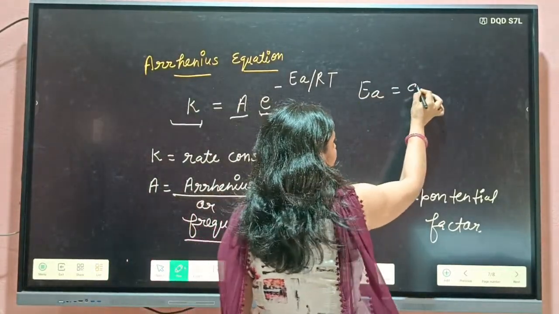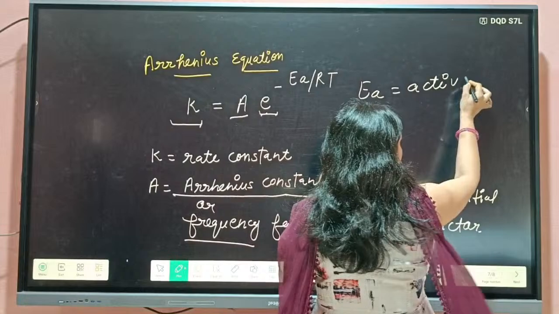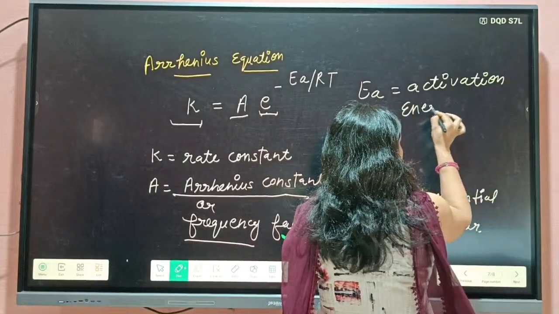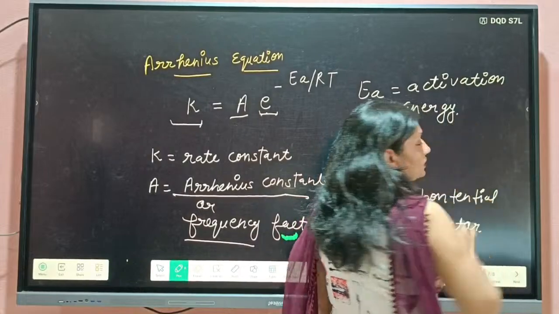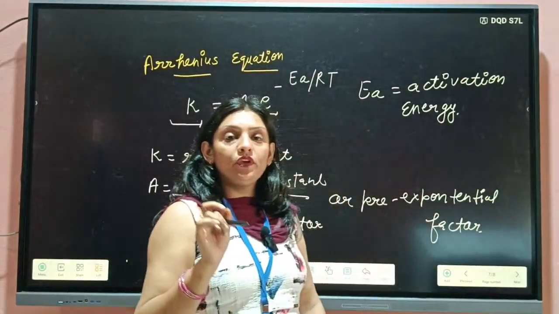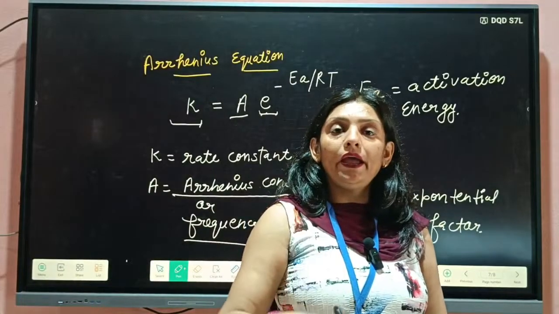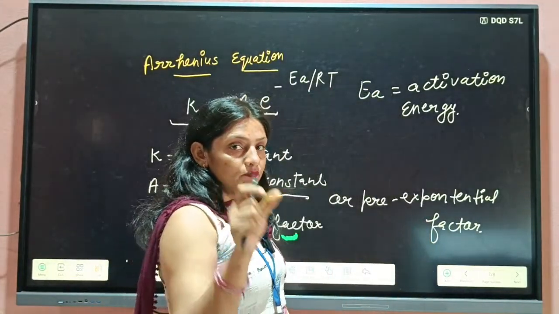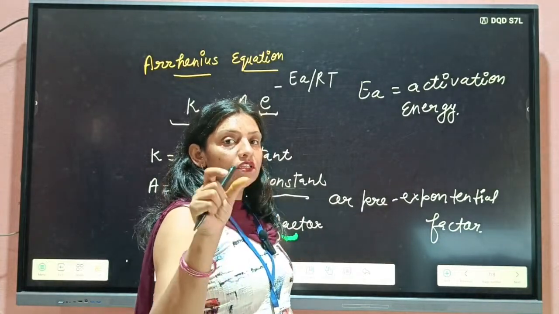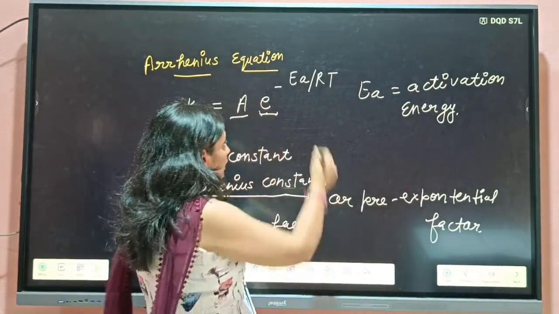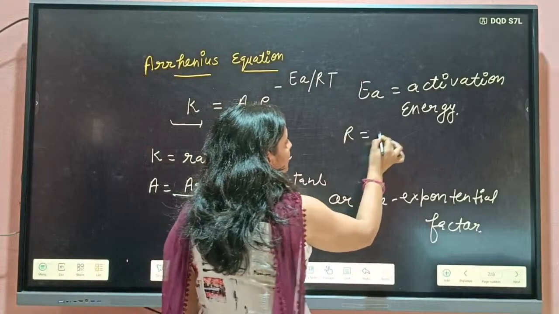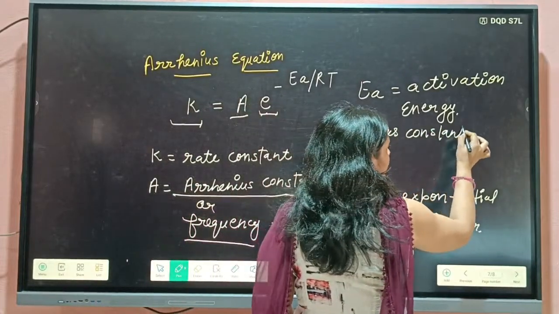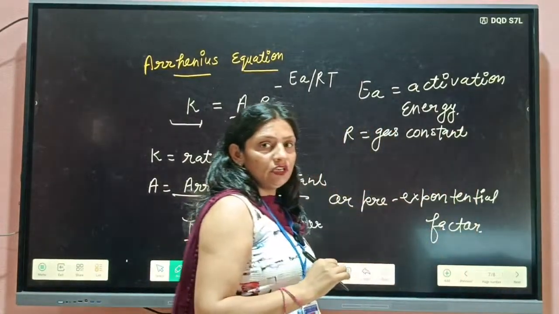EA is the activation energy, and I already told about the activation energy. Activation energy is that amount of energy which is absorbed by a reactant for becoming equal to the threshold energy. Then R is the gas constant, and I hope you all know the value of the gas constant.